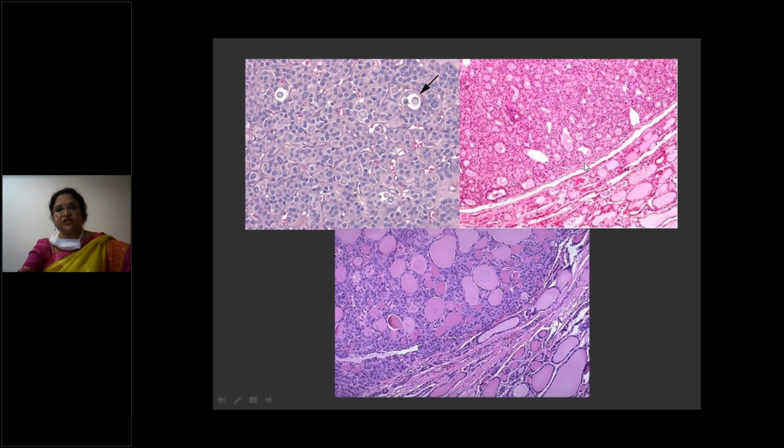These are normal thyroid follicles. Here you can see that follicles are less than 3 millimeters in size, very tiny follicles. So this is microfollicular arrangement. This is normal thyroid parenchyma. This is microfollicular arrangement, high power and low power in an adenoma.